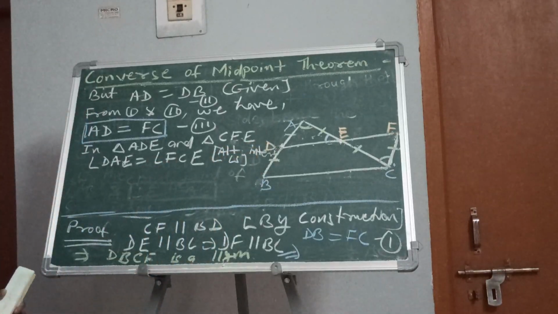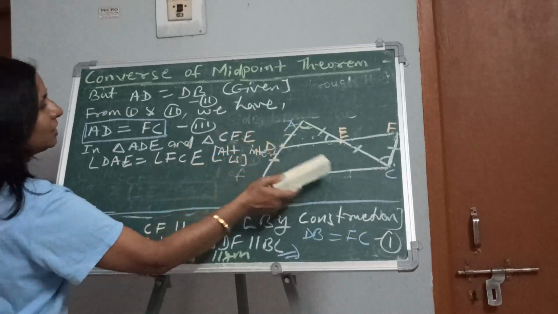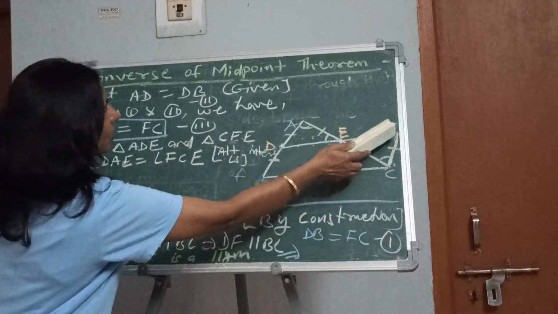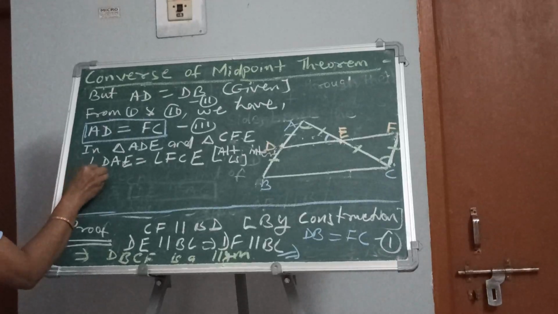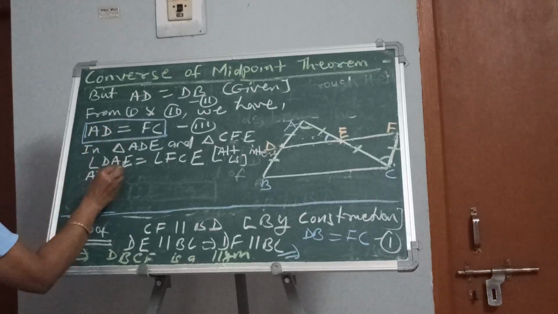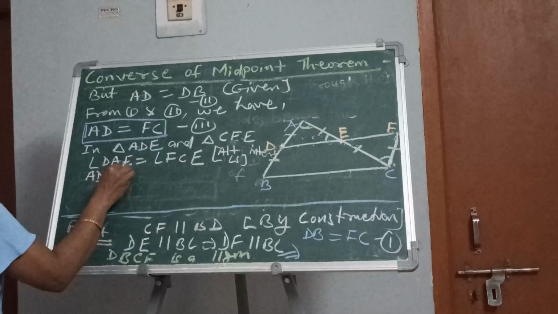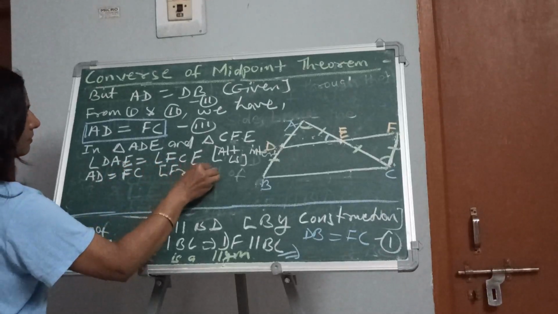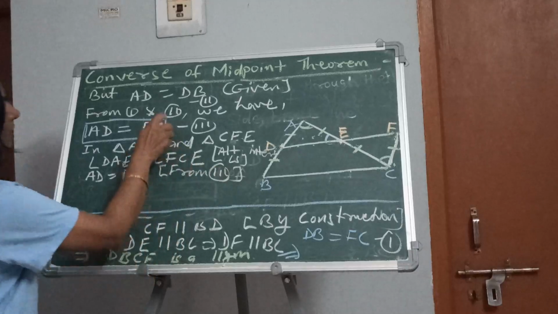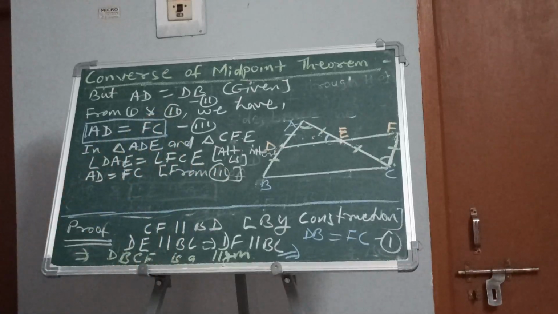Again you see, AD is equal to what? FC from third. AD is equal to FC from third. This one, here we have already shown.